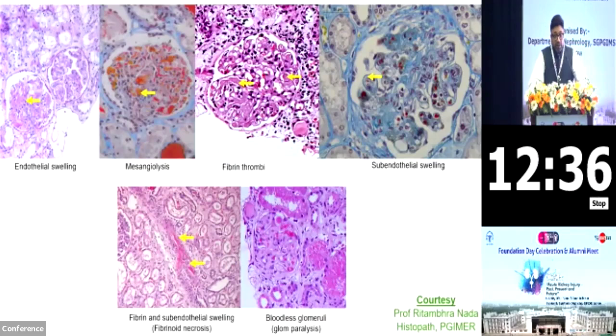And then you have fibrinoid necrosis in the form of fibrin and subendothelial swelling, and the bloodless glomeruli, or what one may call glomerular paralysis. That is just a step prior to renal cortical necrosis.